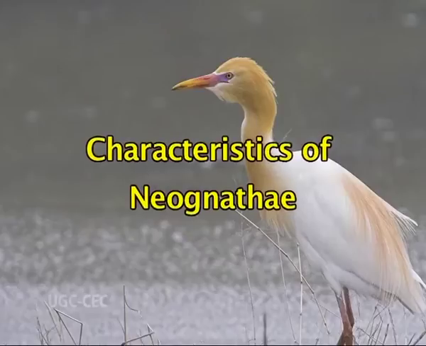Now, characteristics of Neognathae. Most modern birds are usually small-sized and flying birds. The wings are well developed, with the feathers having an interlocking mechanism. Rectrices are present and are arranged regularly. Pterylae are regular and oil glands are also present.